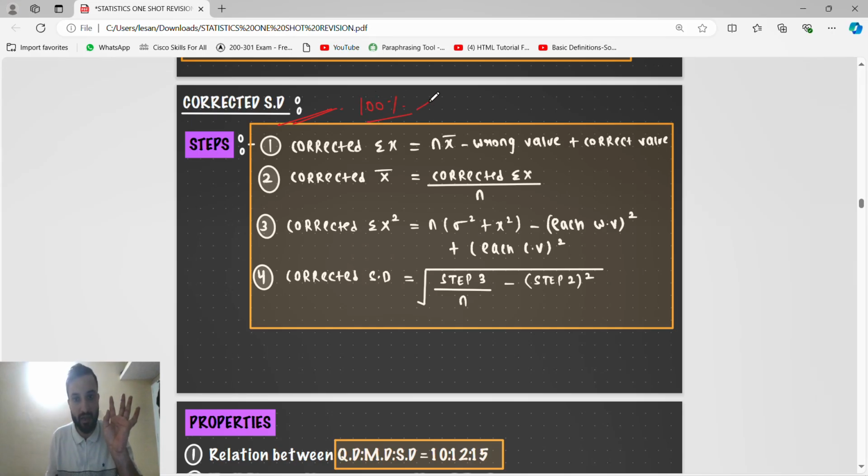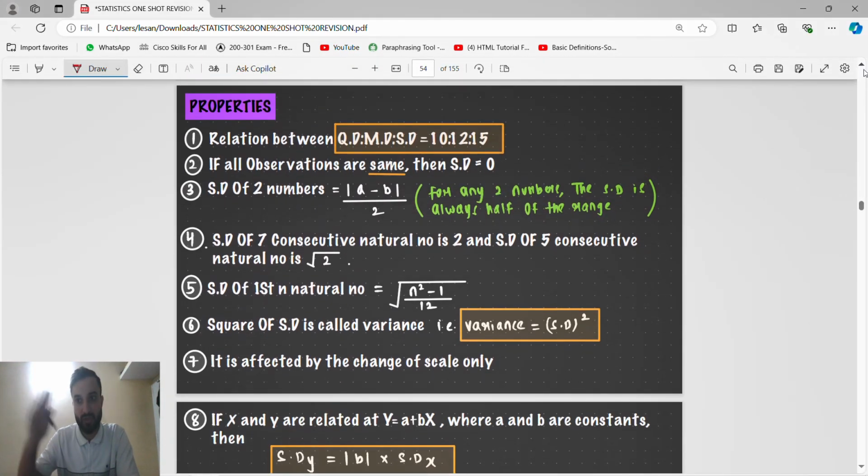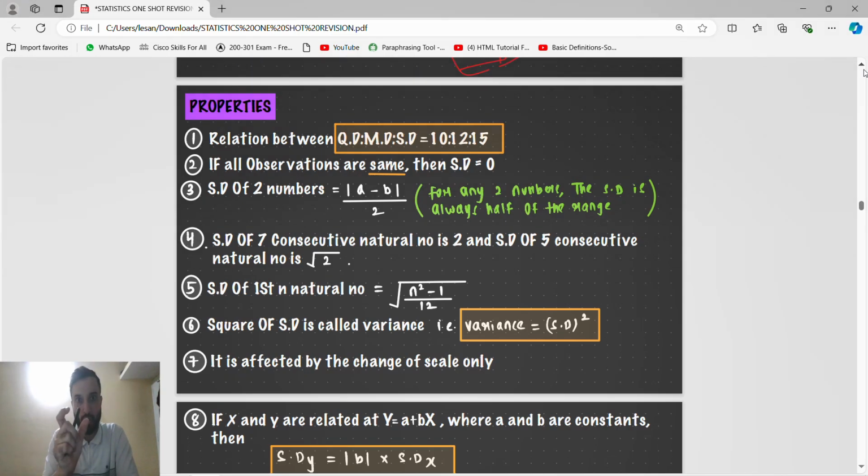We have already done it in the class, and I have sent you the PDF, we have already solved it, and also in the video. Very important, we know how to find it, right? First of all, we take the wrong value, find the wrong mean, then from that we remove the wrong values, we subtract the wrong values, we add the correct values, and we get the correct result. We have already done it in the class and in the dispersion video. So this is very important, please focus on that.